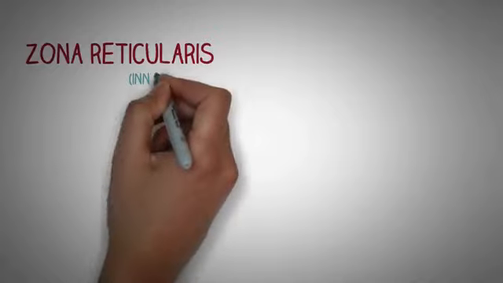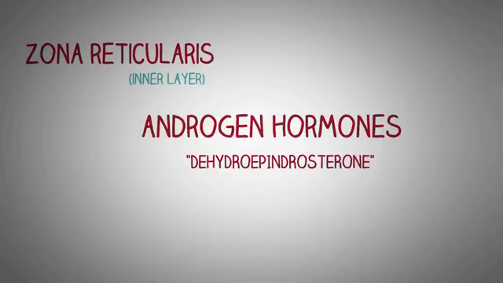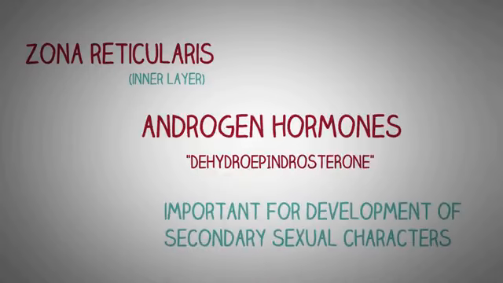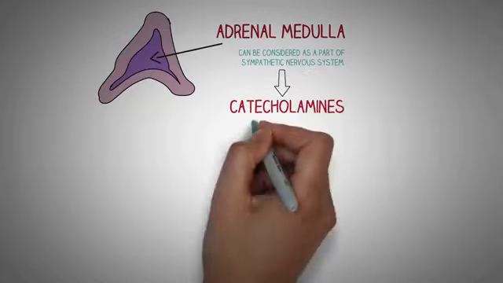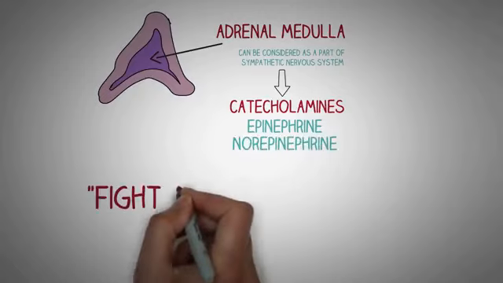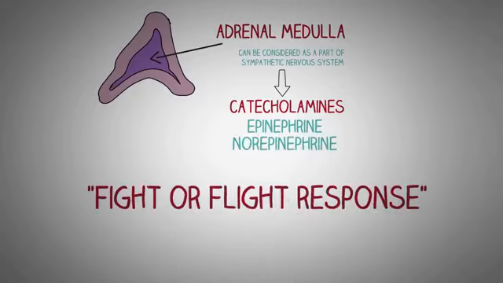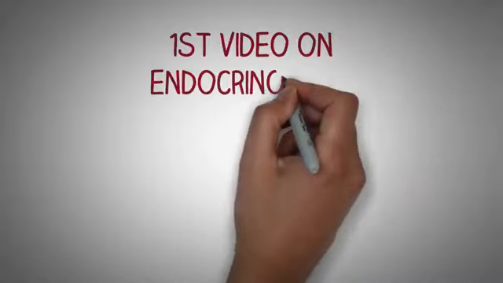Now, the innermost layer is the zona reticularis, which secretes androgenic hormones like the dihydroepiandrosterone, which are important for the development of secondary sexual characters. Now the inner side we have the adrenal medulla, which can be considered as a part of sympathetic nervous system. It releases the catecholamines, epinephrine and norepinephrine into the general circulation. It is activated when the sympathetic nervous system is activated, and it is essential for the classic flight or fight response of the body. So this was the first video on the series on endocrinology.